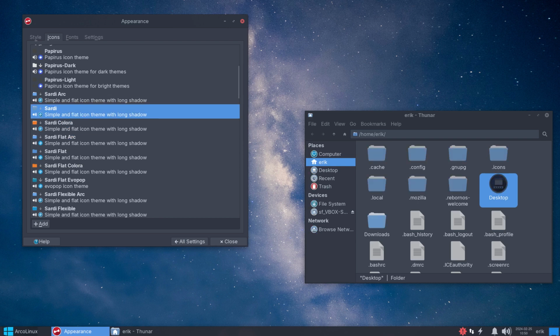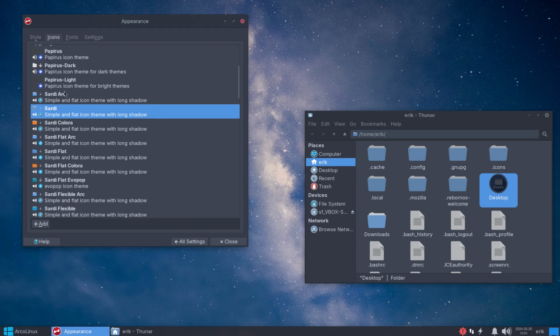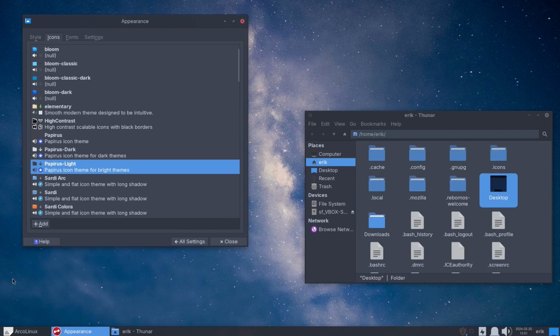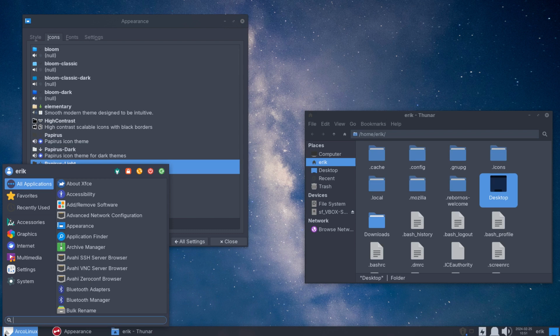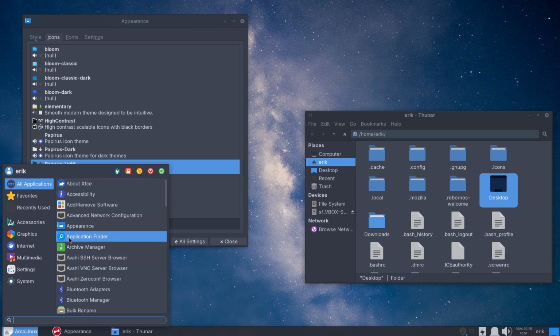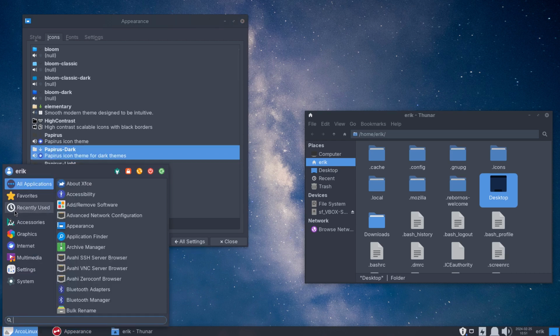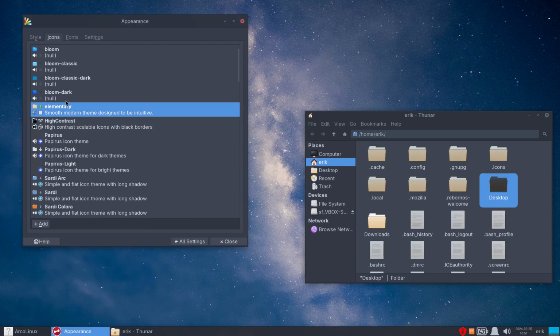And the Sardi is where everything started from. And the rest is there as well. So Papyrus light and dark. Something's missing, it seems. It's just that it's dark, so I probably need to take that one. Yep, fixed. That's all it was.